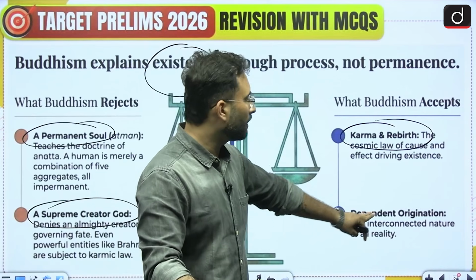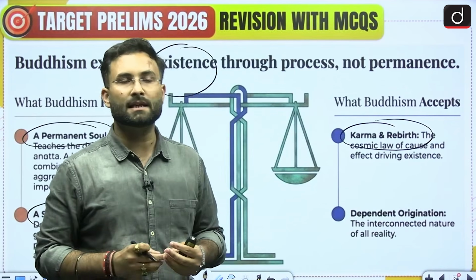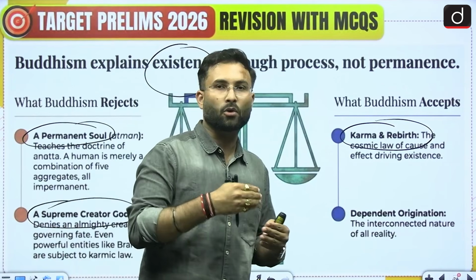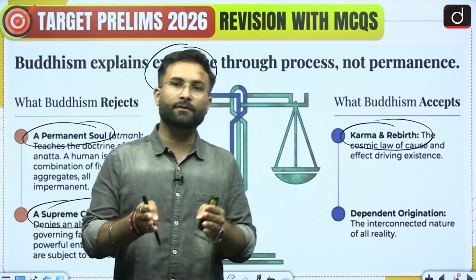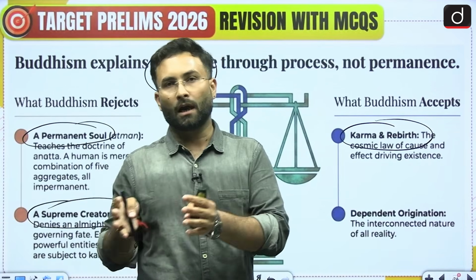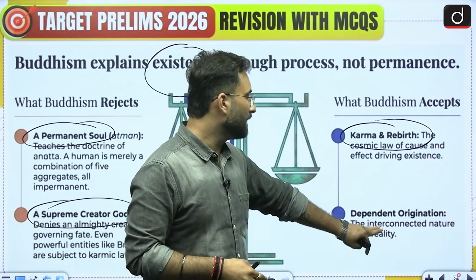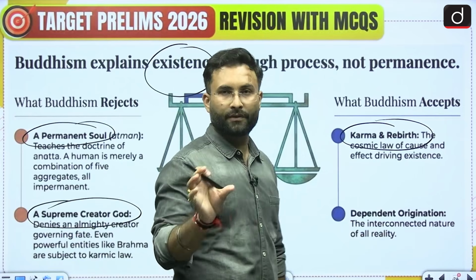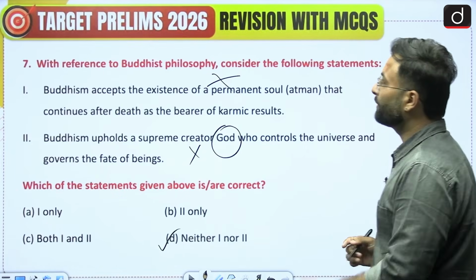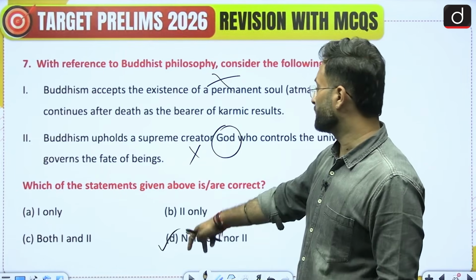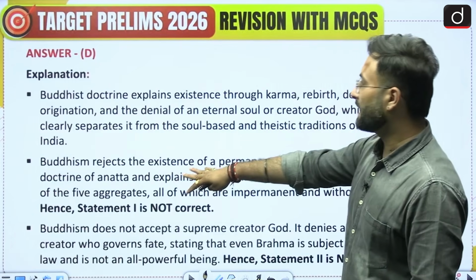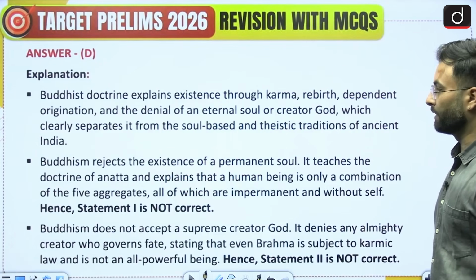And then dependent origination. Basically they are saying that for every action there is a cause and effect relation. So there is a dependency on the cause, whatever the reason is there for that. So cause and effect will be there. This is about Buddhist philosophy. So option D would be your right answer. The same thing which I explained is written over here.